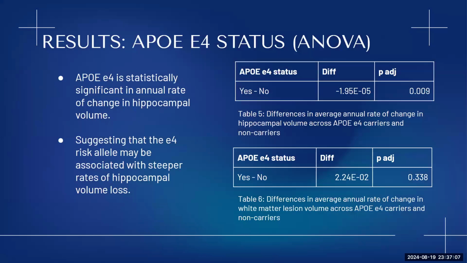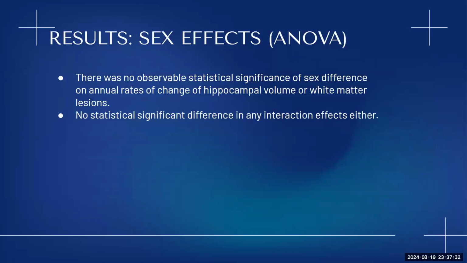And then regarding our APOE testing, we saw that there was a statistically significant change in annual average rate of change in hippocampal volume. However, there was no observable statistical significance in white matter lesion rates. This suggests that the E4 risk allele may be associated with steeper rates of hippocampal volume loss. And then for our sex effects, we used the ANOVA testing, and there was actually no observable statistical significance of sex differences or in any interaction effects, in both pathologies that we used.